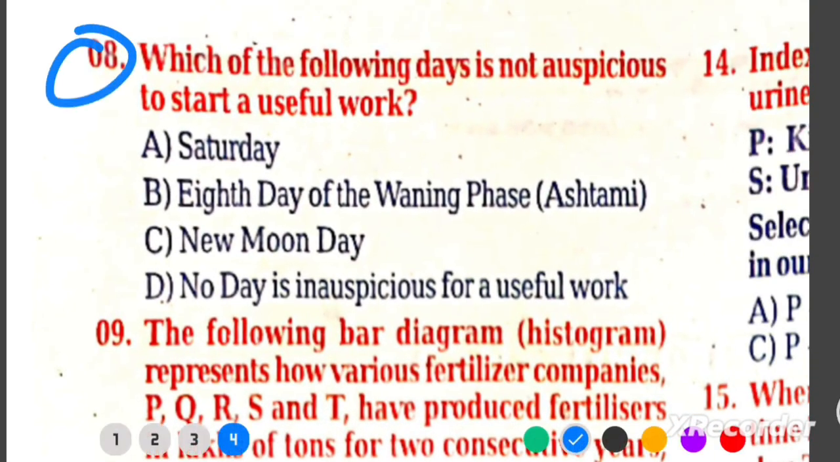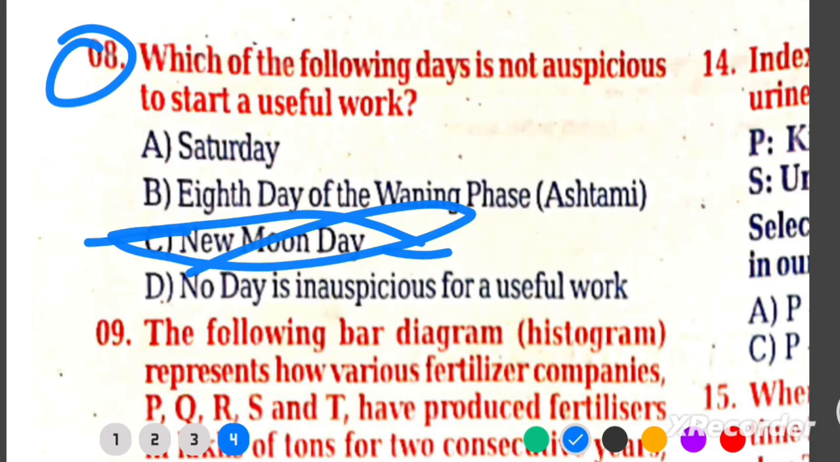Q8. Which of the following days is not auspicious to start a useful work? A. Saturday. B. 8th day of the waning phase, Ashtami. C. New moon day, Amavasya. D. No day is inauspicious. Explanation: in Indian tradition, new moon day, Amavasya, is generally considered inauspicious for beginning new work.